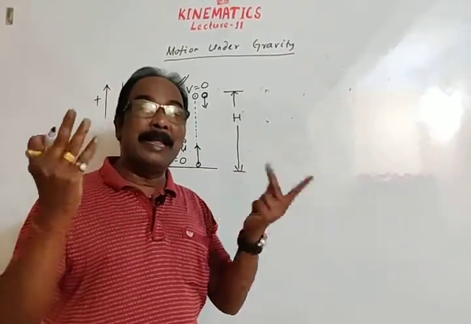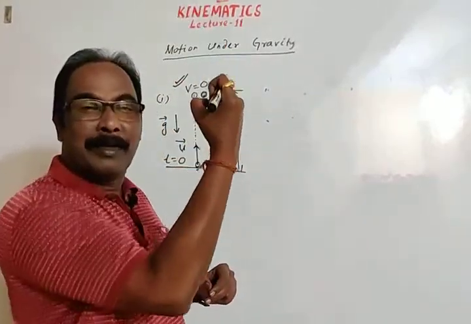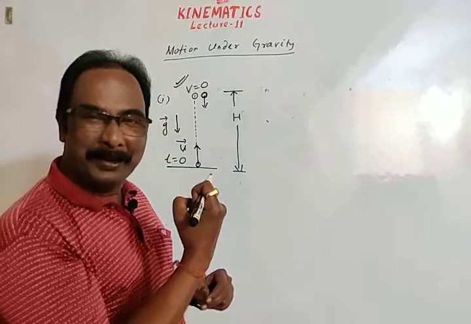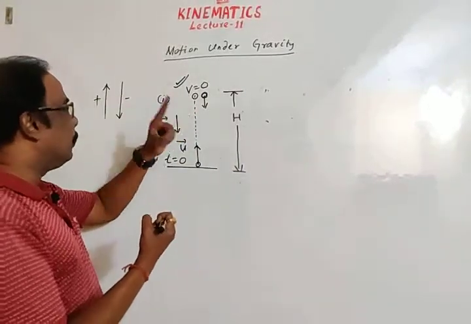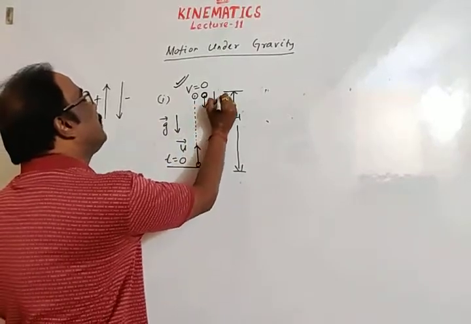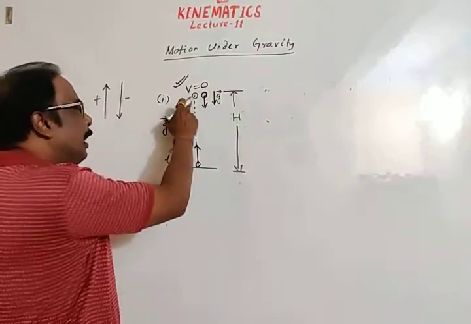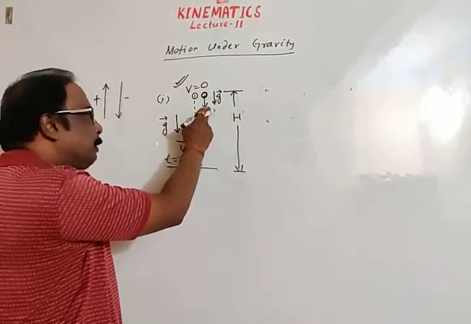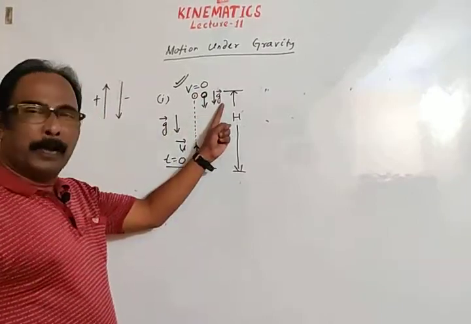Anybody in space experiences a force in the vertically downward direction. So at the highest position, though velocity is 0, acceleration is present, that is acceleration due to gravity. So the body will return back from the highest position due to the effect of gravity.